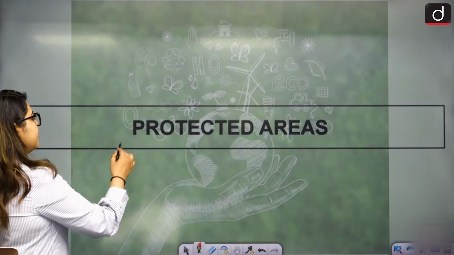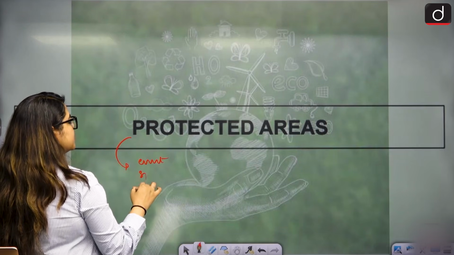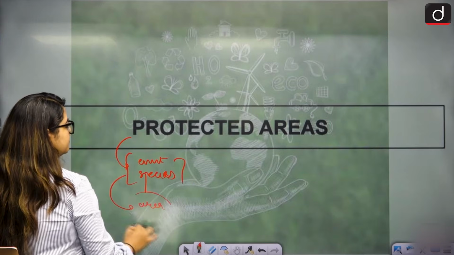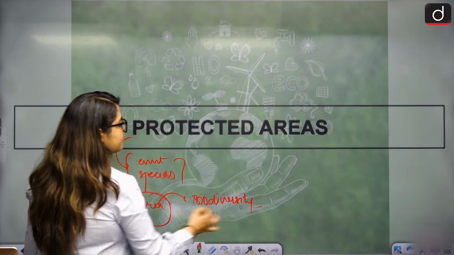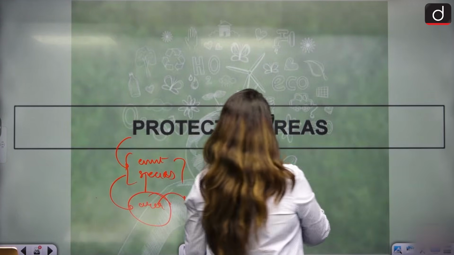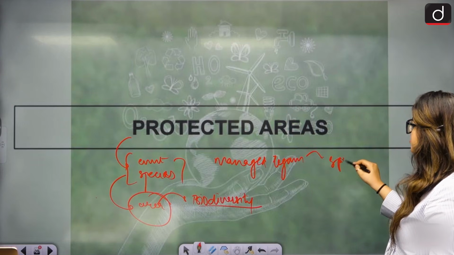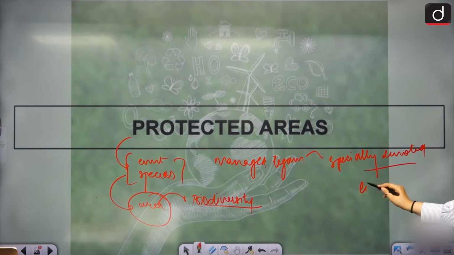Now these protected areas are either to protect the environment or to protect the species or to altogether just take care of an area. Take care of the biodiversity there. The entire biodiversity there. Whatever kind it is, the entire biodiversity there. So we declare some areas as protected areas. They are managed through legal means. They are managed through legal means, right? They are specially denoted, specially marked, so that the limitations are set clearly.